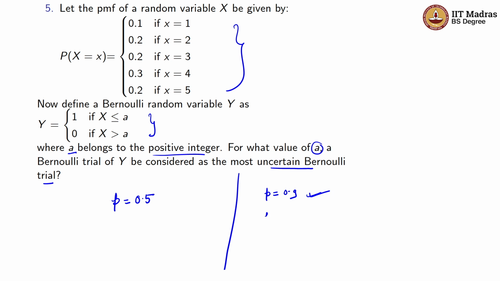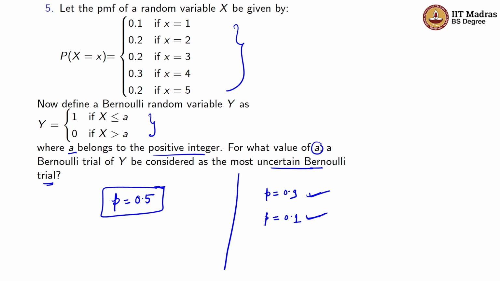Suppose the value of p is 0.1, then the probability of getting success is very low, and the probability of getting failure will be very high. But if the value of p is 0.5, then the probability of getting success and failure are both equal to 0.5, so we cannot say anything by this. So for the most uncertain Bernoulli trial, the value of p should be equal to 0.5.